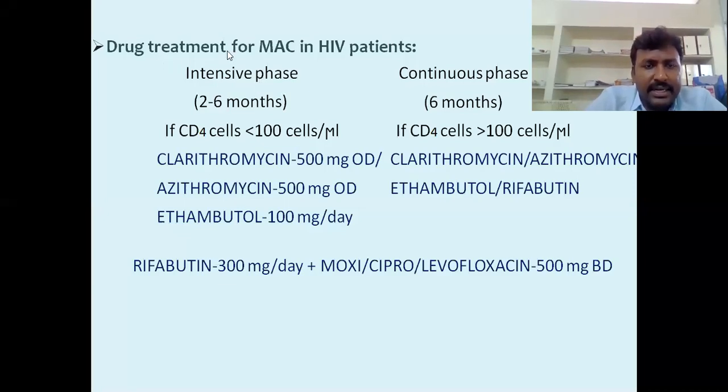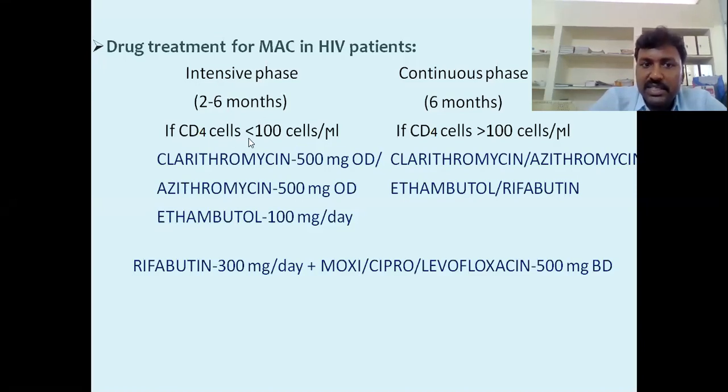So here the drug treatment for MAC means Mycobacterium avium complex. Any Mycobacterium tuberculosis or Mycobacterium cholesti, any organism that causes tuberculosis in HIV patients. So there, how can we manage? Any Mycobacterium avium complex, we already said in the first video what that is. It's an intensive phase of 2 to 6 months.